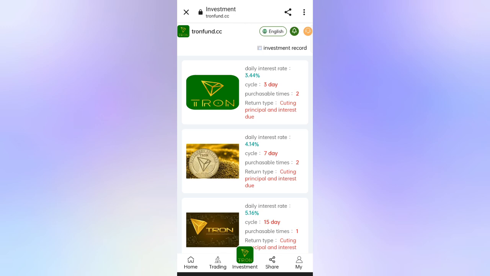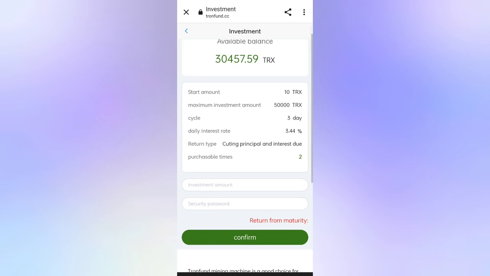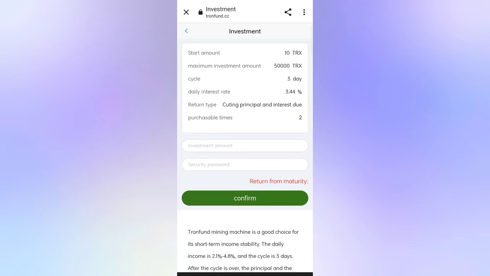Okay, now I will tell you how to invest. Here, guys, I am just investing 3110 TRS. So now enter your investment amount, then enter the security password. Guys, click on confirm, and you can see on the screen my investment is successfully confirmed. After the end of the 3-day cycle, your principal plus income will be in the account, then you can withdraw easily. So this way you can invest in the mining and investment account.